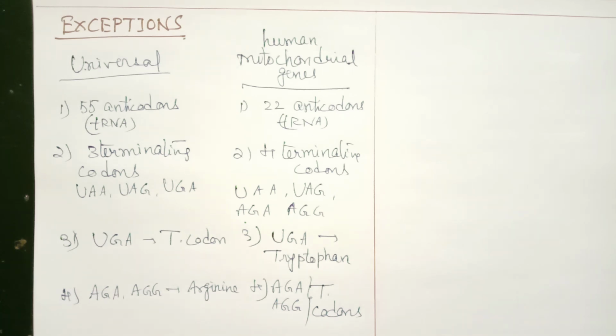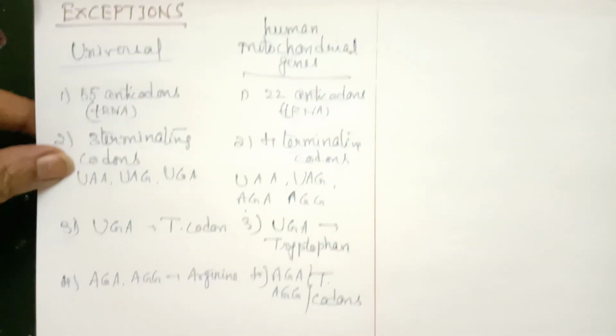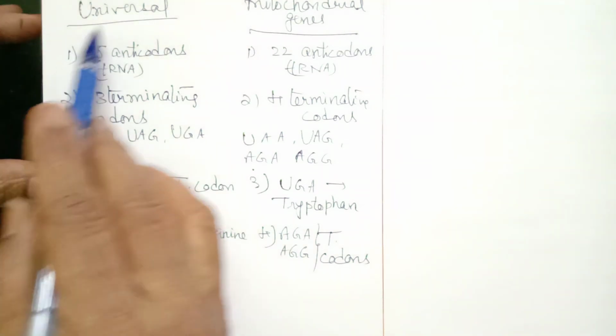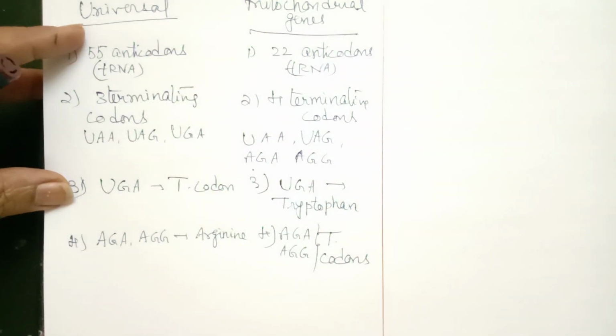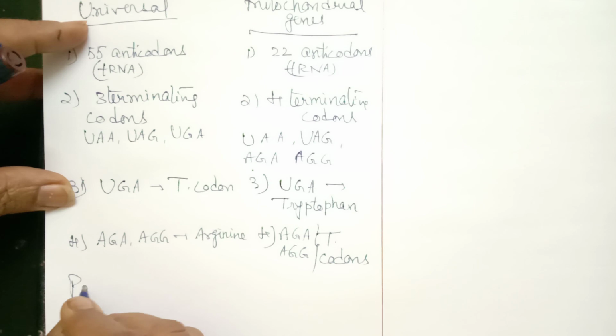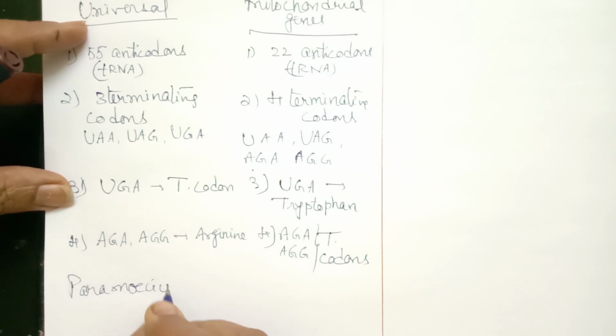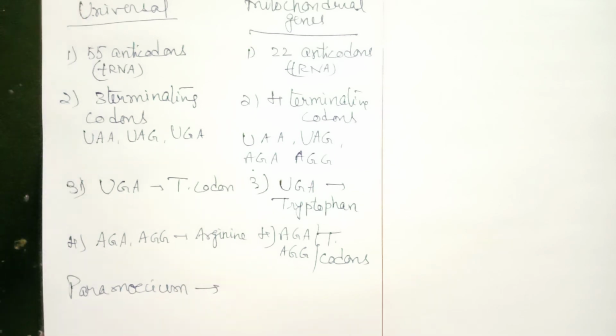Now, any other difference? This is the comparison between universal and human mitochondrial genome. There are other exceptions like in case of some ciliates like paramecium, unicellular organism.